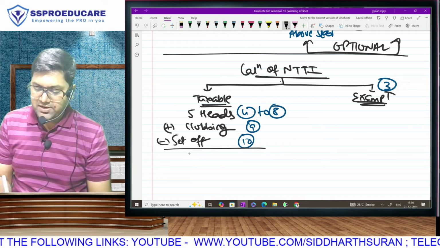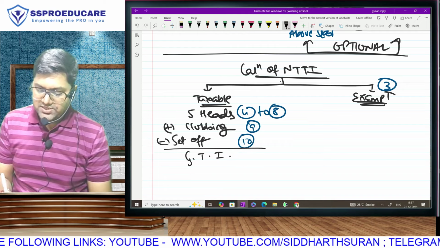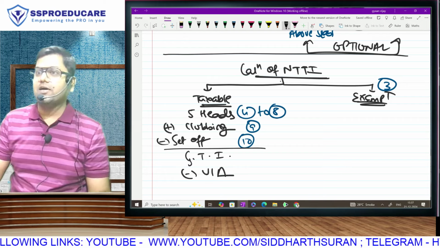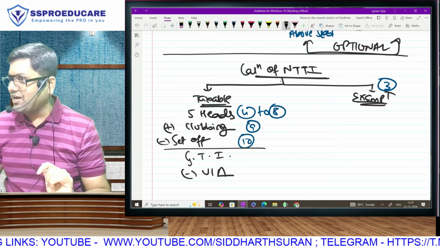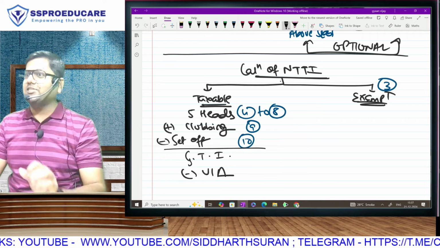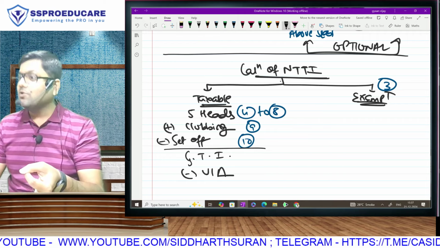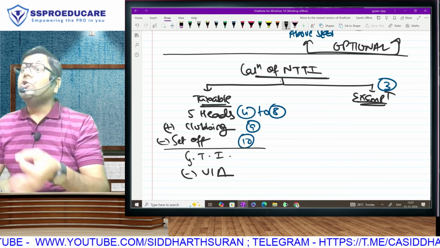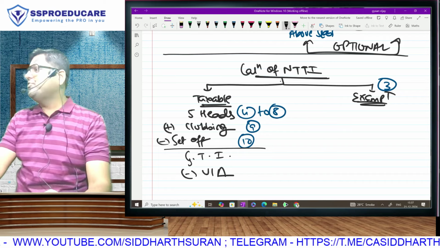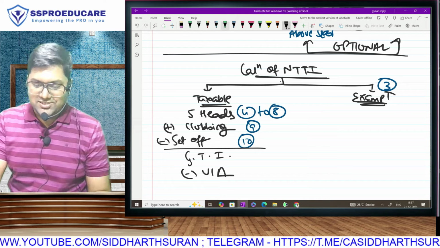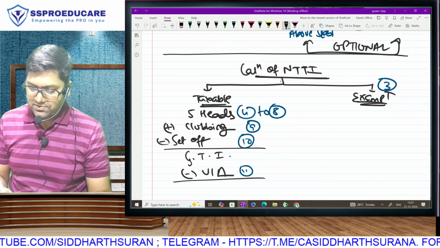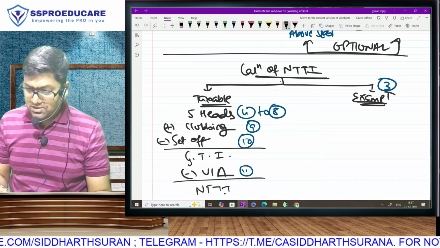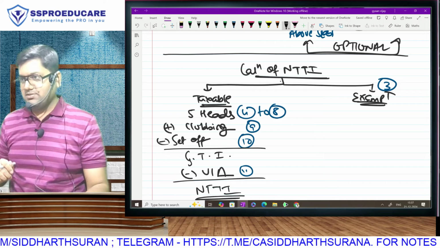After doing this, what we will get is GTI. From this, see, in the new regime you will not get the deductions. But if the new regime is optional, then for the old regime we will have to learn them. Can you imagine, the deductions chapter will take only 3 lectures? It would not be taught if the new regime were compulsory. So this is chapter number 11 in our index.